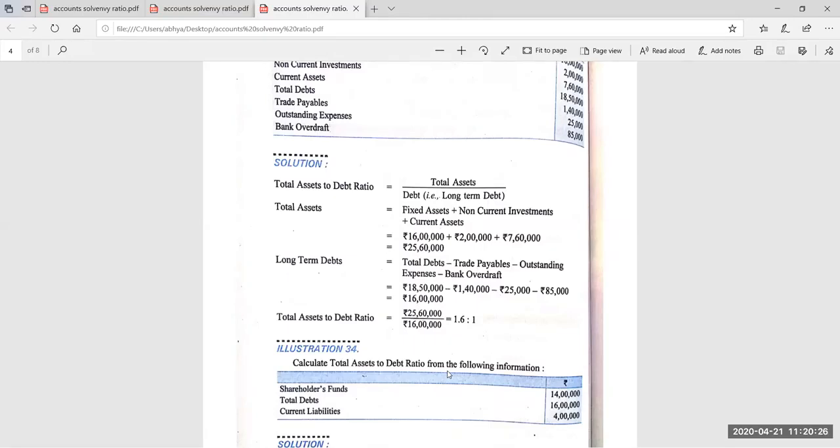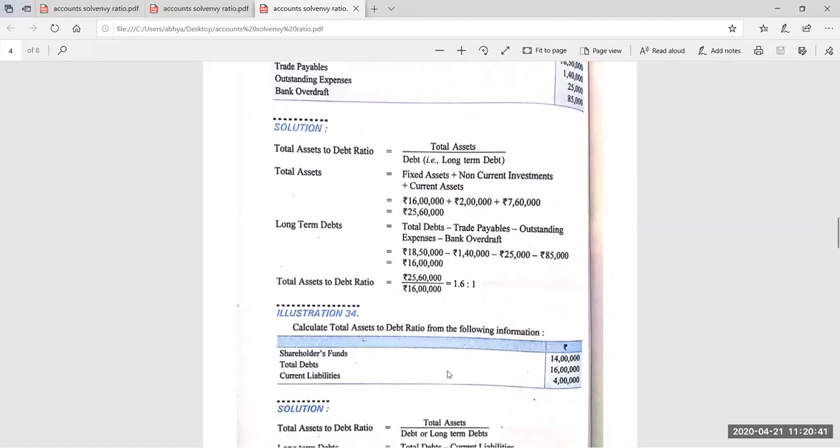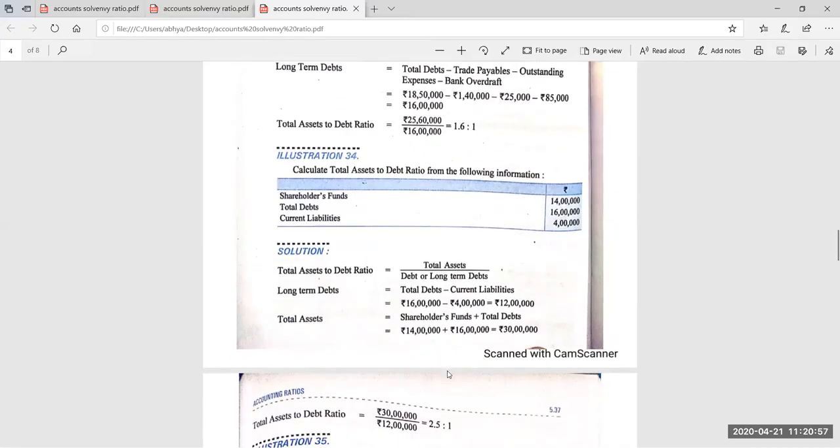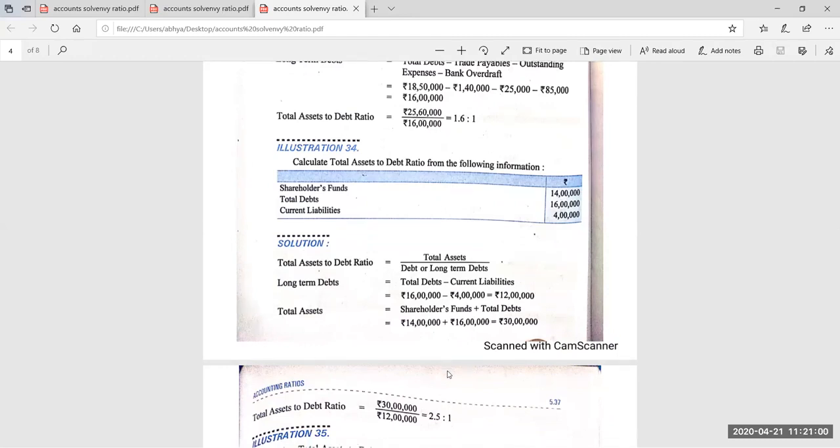Now find out the debt. Debt here means only the non-current liabilities, that is, total debts minus current liabilities. 16 lakh minus 4 lakh is equal to 12 lakh. So here is the answer. Total assets, that is shareholder funds plus total debts, is equal to 30 lakh. Now put the values in the formula and you will have the answer: 30 lakh upon 12 lakh.